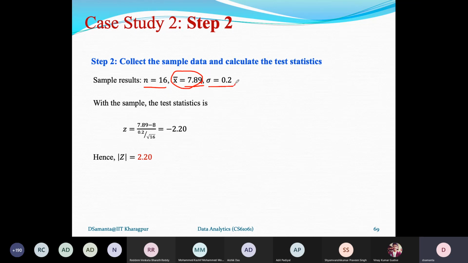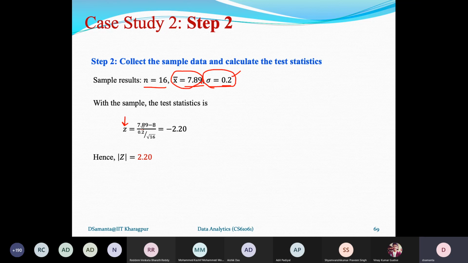It is actually the standard deviation. Assume that it is not variance, it is actually standard deviation 0.2. Sigma is 0.2. No issue. And with the sample statistics, because we want to use the Z table, the Z value needs to be calculated.